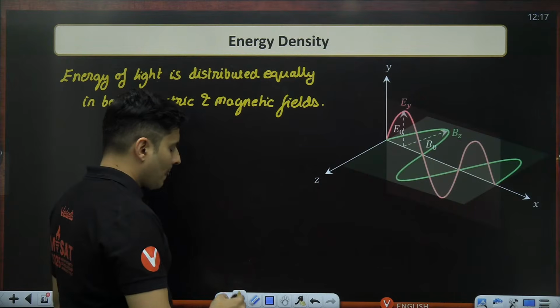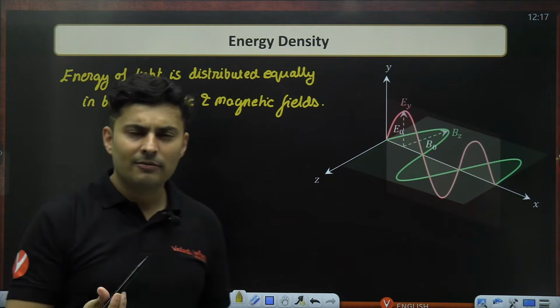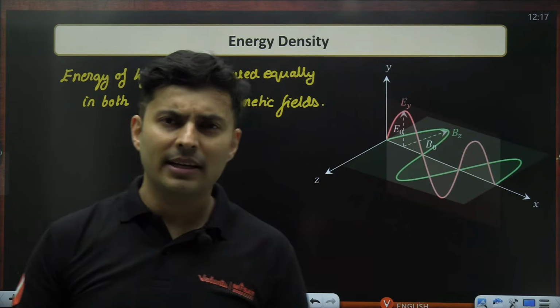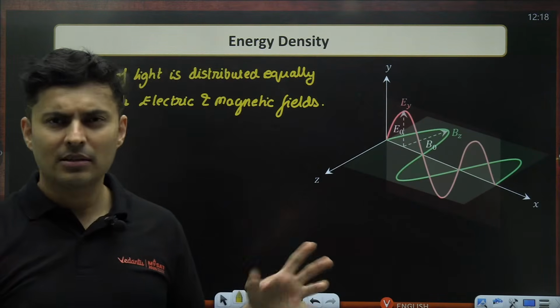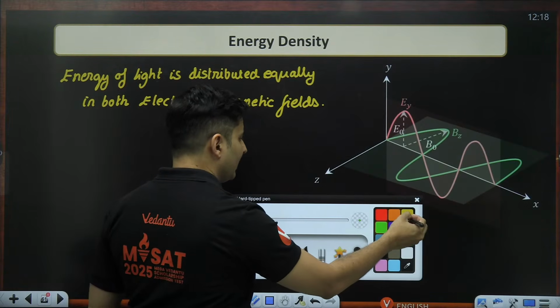That is number one. So I can definitely say the energy of an electromagnetic wave is 2 times electrical energy or 2 times magnetic energy. One and the same thing. Okay. So let's find out how much is that energy.